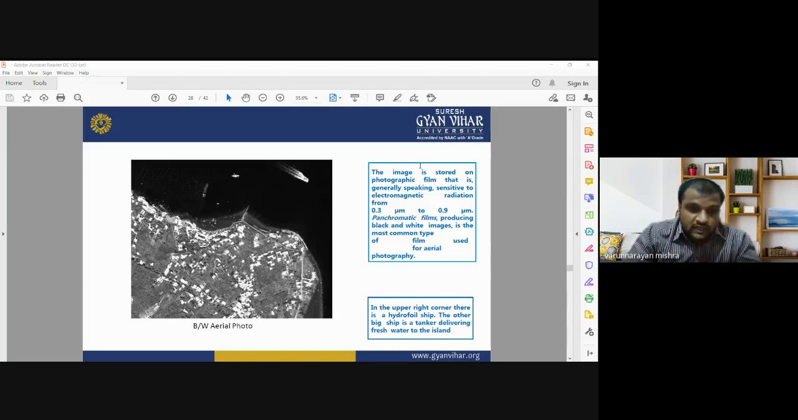It is showing very good details about the coastal region, with good details about the ships and other man-made structures near the coastal area. Now moving to the next slide.